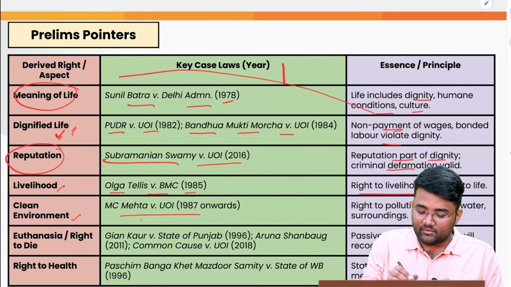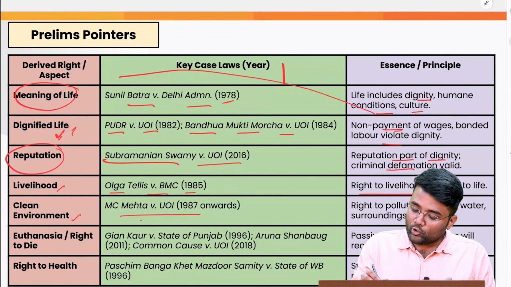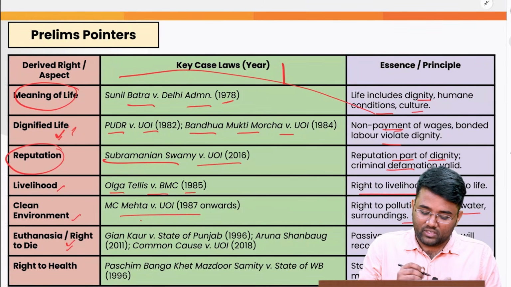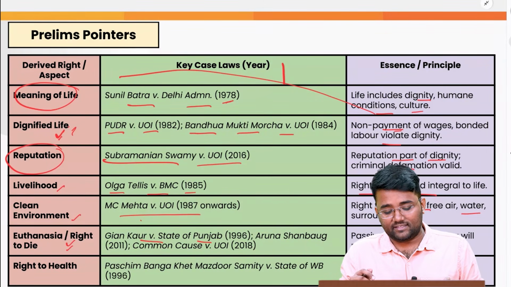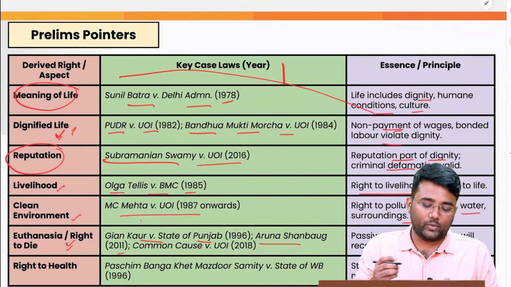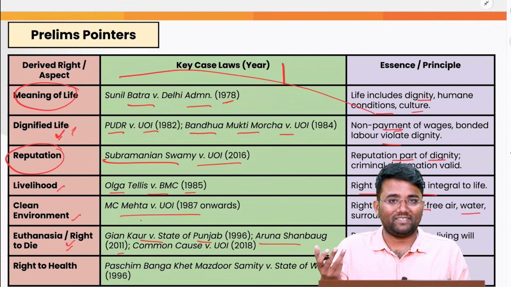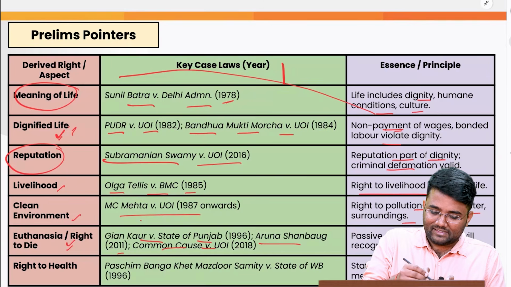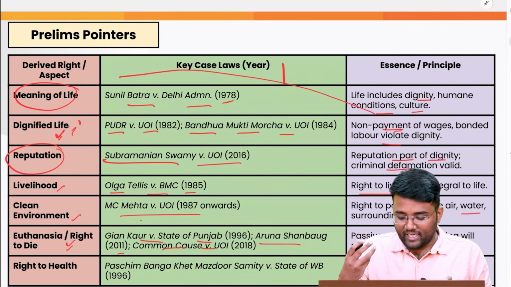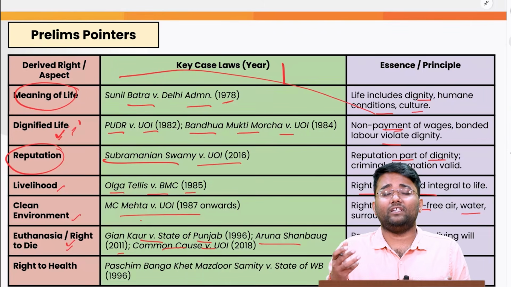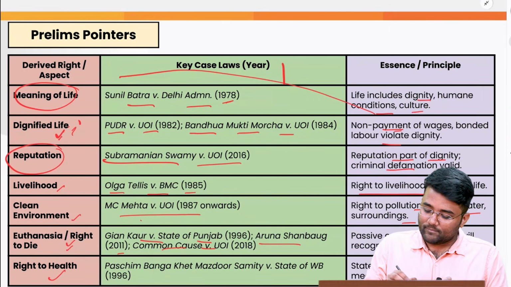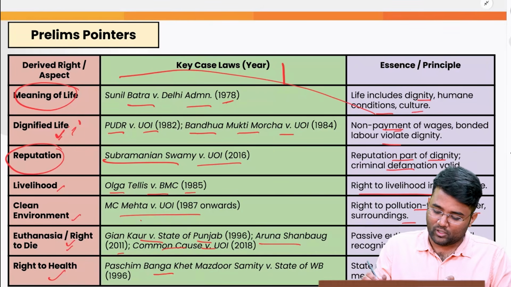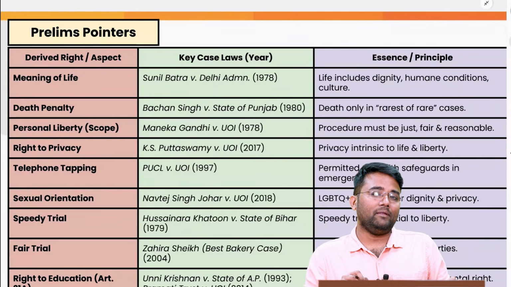Clean environment: MC Mehta versus Union of India 1987, the right to pollution-free air, water and surroundings is again part of Article 21. Euthanasia, right to die: Gian Kaur versus State of Punjab 1996, or the Aruna Shanbaug case of 2011 that allowed passive euthanasia, or Common Cause versus Union of India 2018, which again said that it is not only the right to life but also the living will and passive euthanasia that were recognized. Then right to health, in Paschim Banga Khet Mazdoor Samity versus State of West Bengal: the state must ensure timely medical aid.